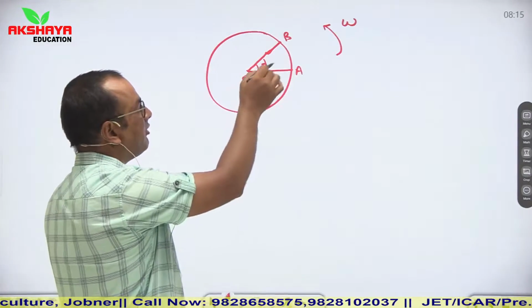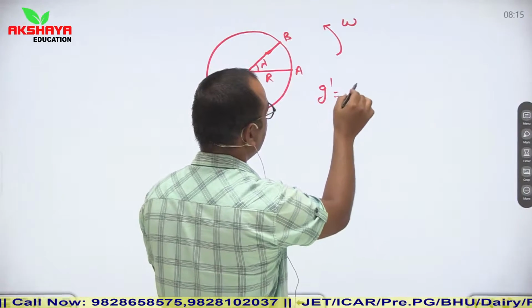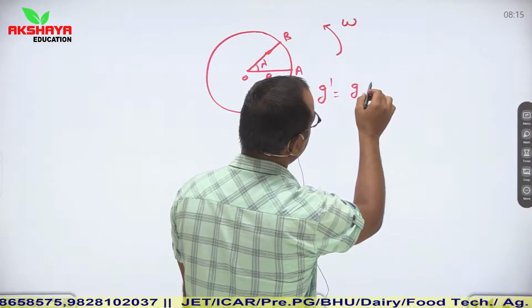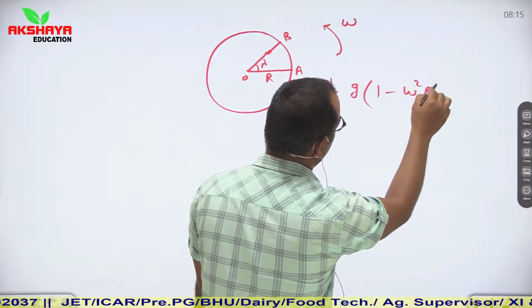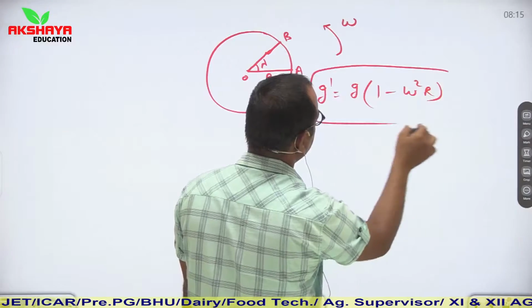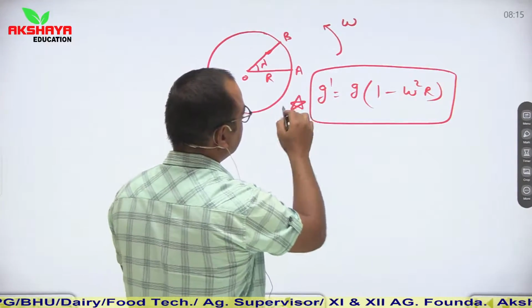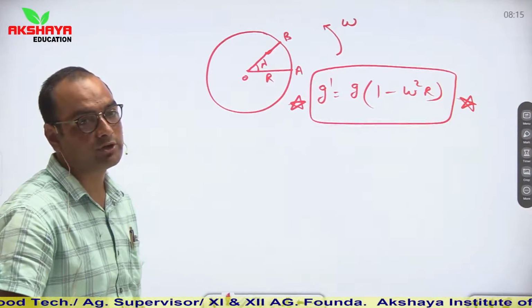So the value of gravitational acceleration due to rotation is g dash equal to g into 1 minus omega square r. So this is the value of gravitational acceleration due to rotation of the earth.